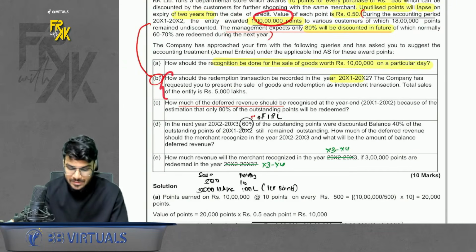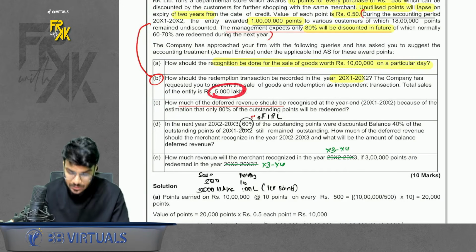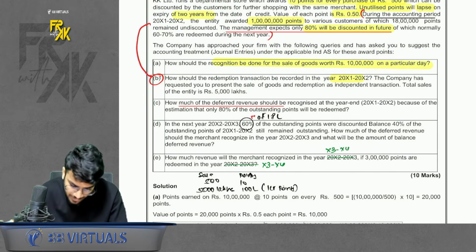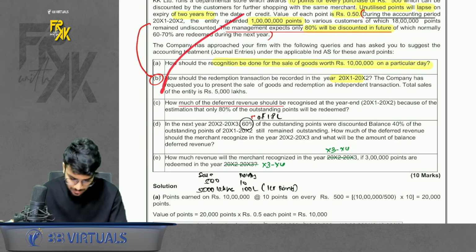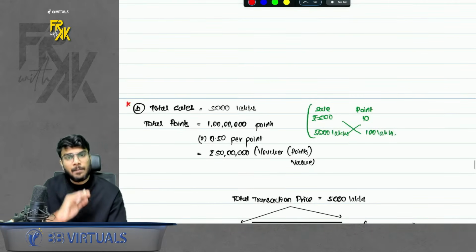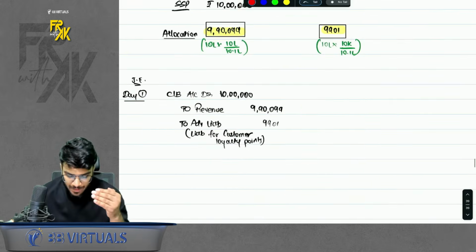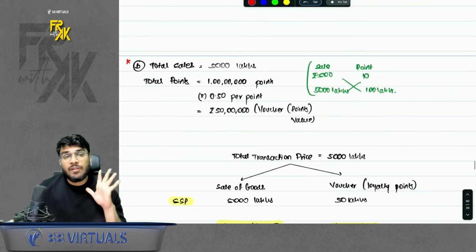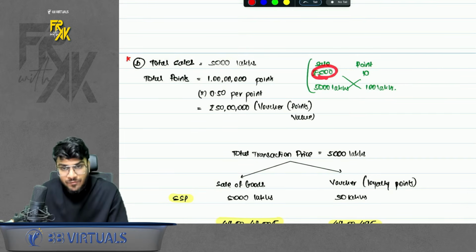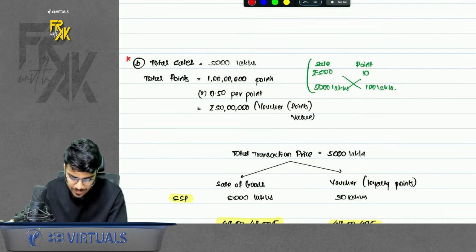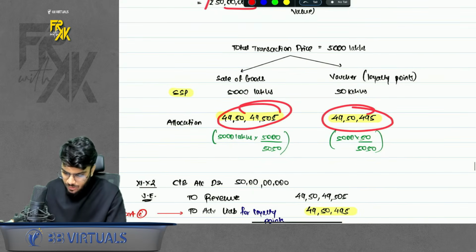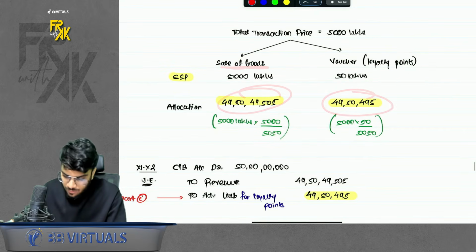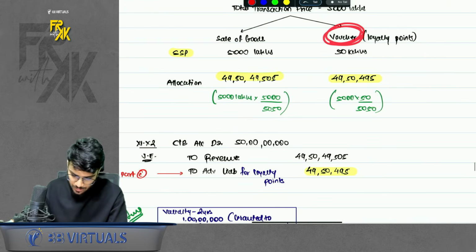Now the second part is linked to the 1 crore points. In the second part, they are saying, assume that we have made a sale of 5,000 lakhs. When you make a sale of 5,000 lakhs, you issue 1 crore points. That is why I'm saying the second part is linked to the information given. We will clearly do the same thing, but for a 5,000 lakh sale. What we did in the first part was for a 10 lakh sale. If you make a sale of 500, you give 10 points. If you made a sale of 5,000 lakhs, you give 100 lakhs, that is 1 crore points. The value is 50 lakhs if you multiply by 0.5 rupees. Just give the allocation. Whatever is allocated to sale of goods, you can book today. Whatever is allocated to voucher, you will not book today. You will book in future.